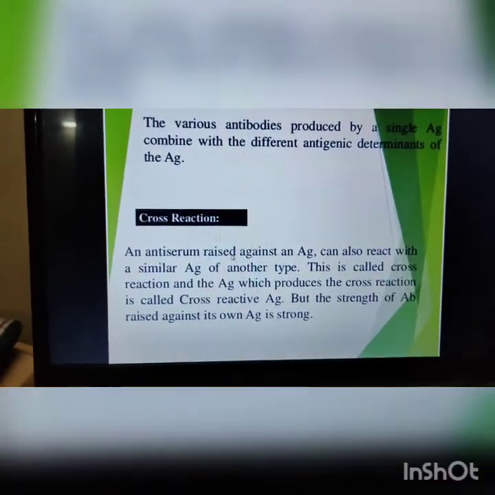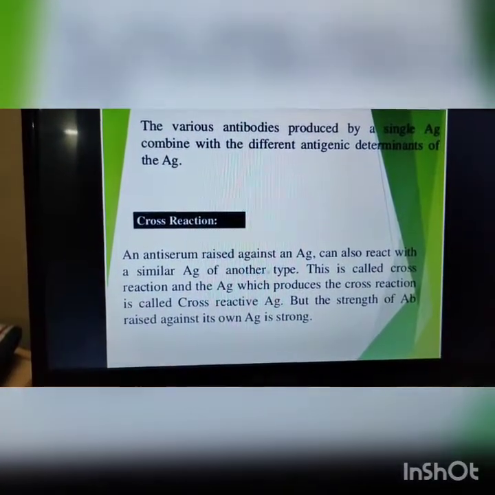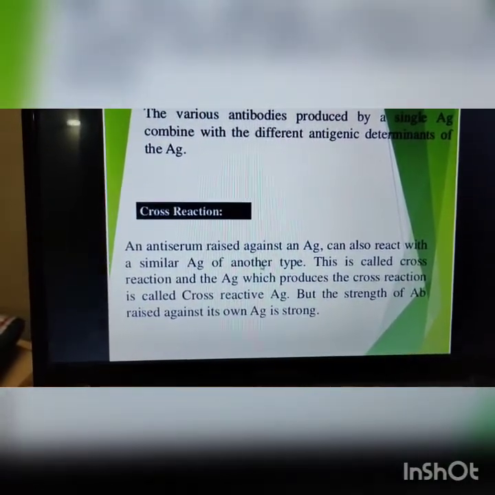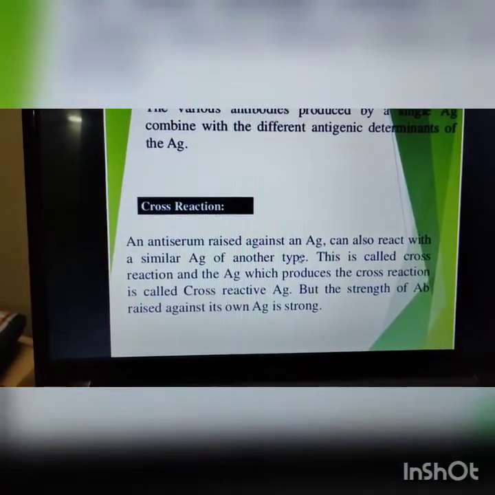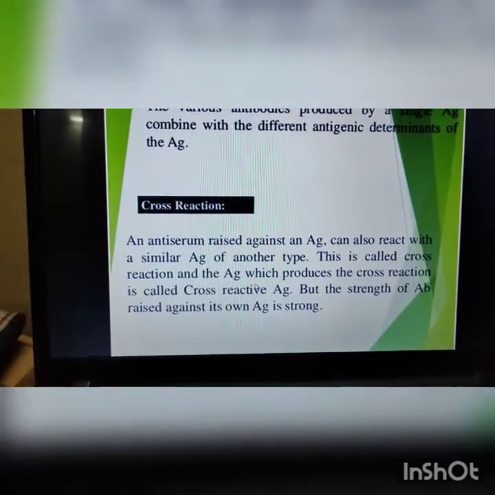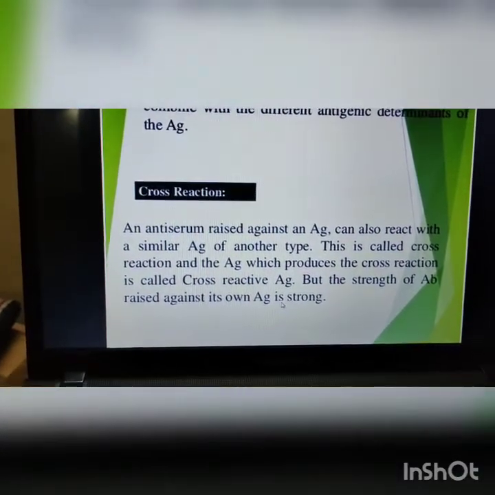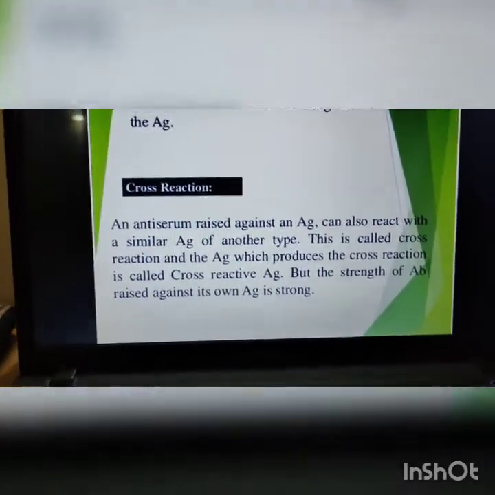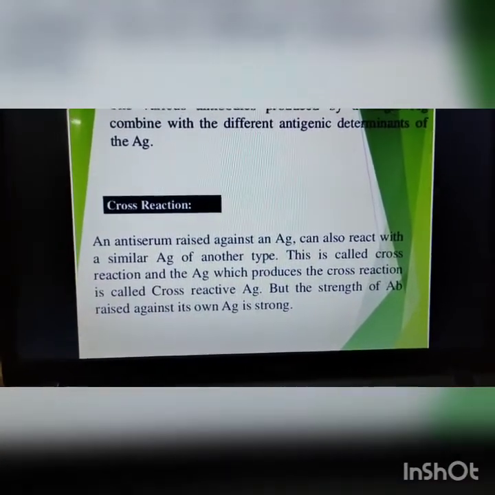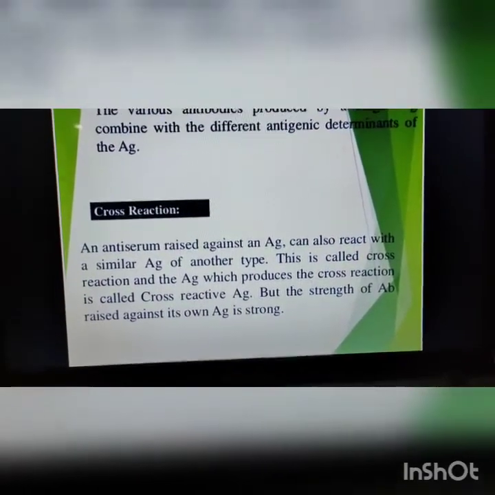Now the last one is the cross reaction. What is the cross reaction? When antiserum against an antigen can also react with a similar antigen of another type, this is called the cross reaction. The antigen which produces the cross reaction is called a cross-reactive antigen, but the strength of the antibody raised against its own antigen is strong. Means if various kinds of antigens are present, then the antibody molecule will only react with the specific antigen. Other antigens will remain as they are.